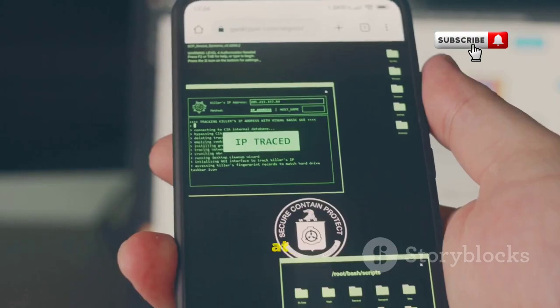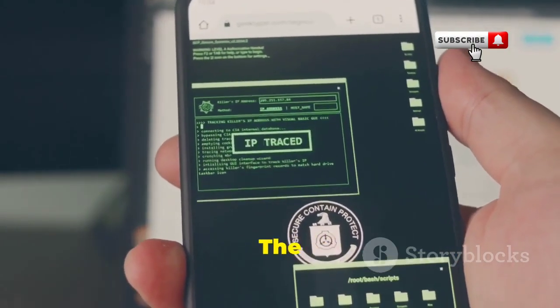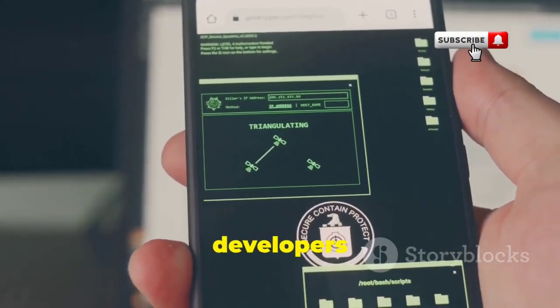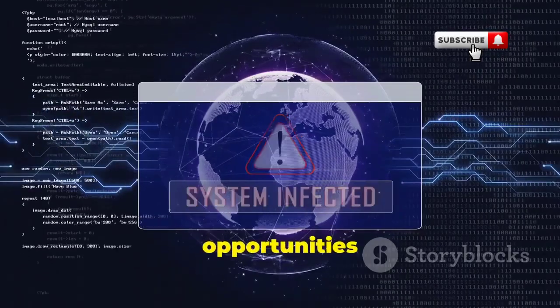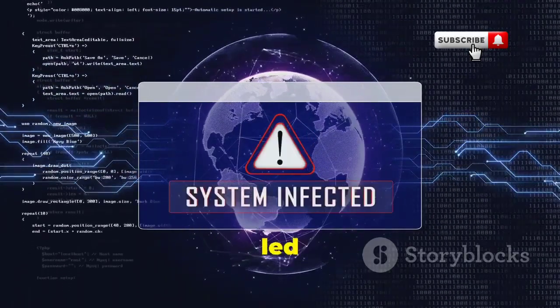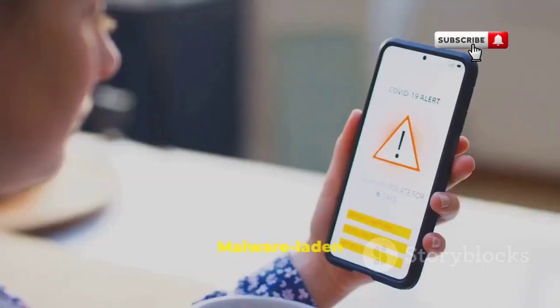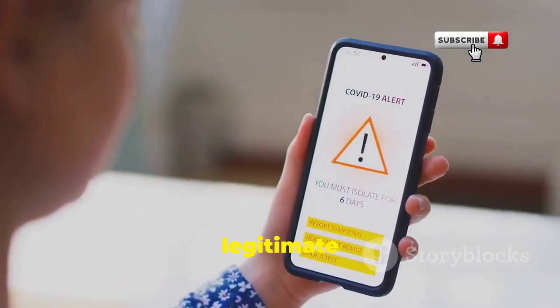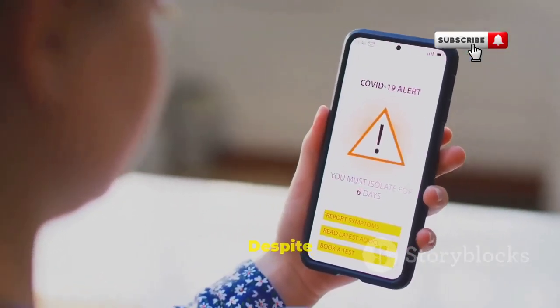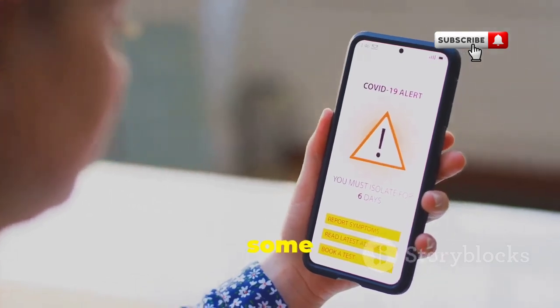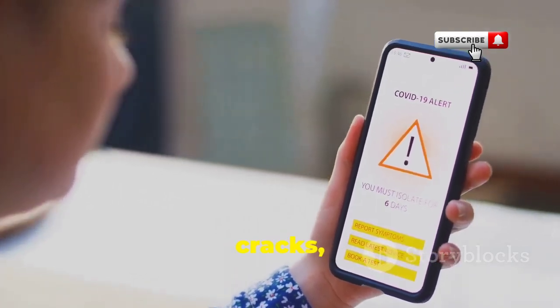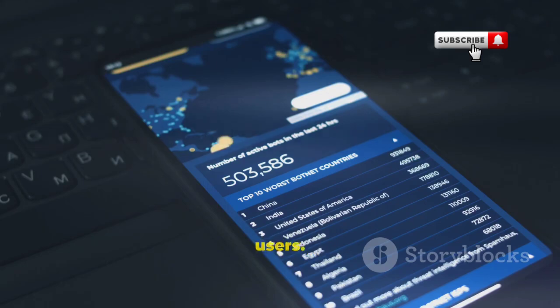Android's open nature has at times left it more susceptible. The flexibility that makes Android appealing to developers and users also creates opportunities for malicious actors. This has led to a higher incidence of malware and other security threats on the platform. Malware-laden apps disguised as legitimate ones have infiltrated the Play Store. Despite Google's efforts to vet apps, some malicious software still slips through the cracks, posing risks to millions of users. These incidents underscore the importance of vigilance and the need for continuous improvement in app screening processes.